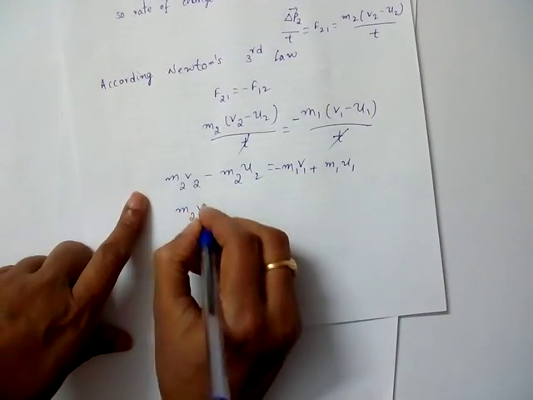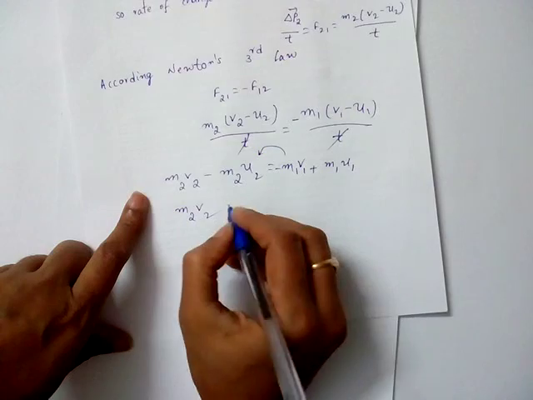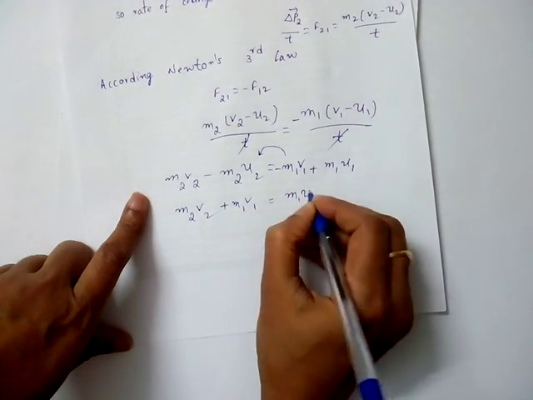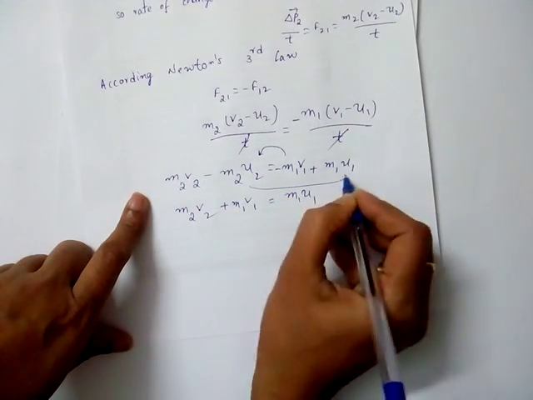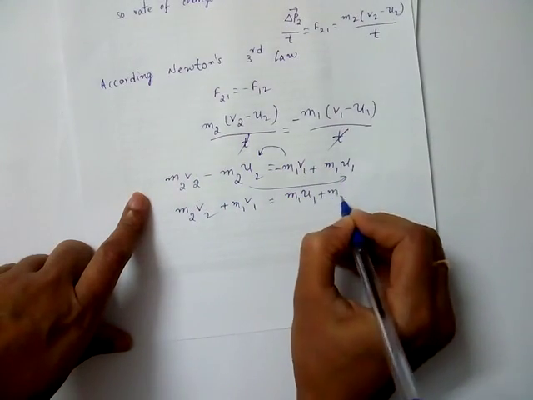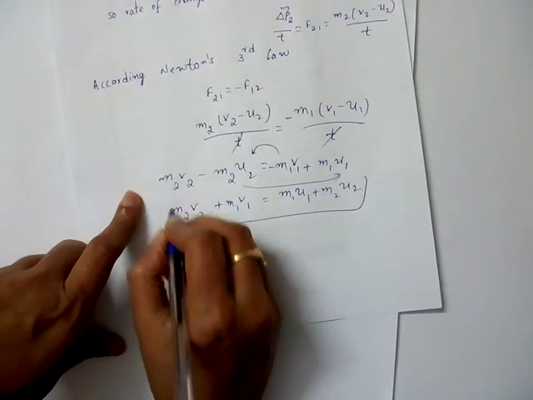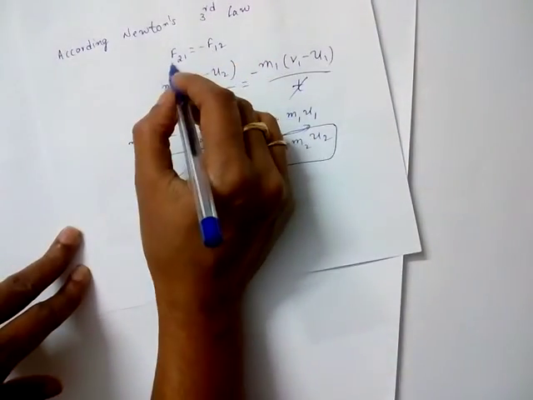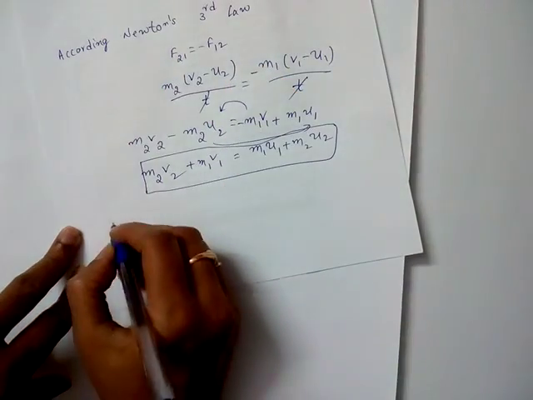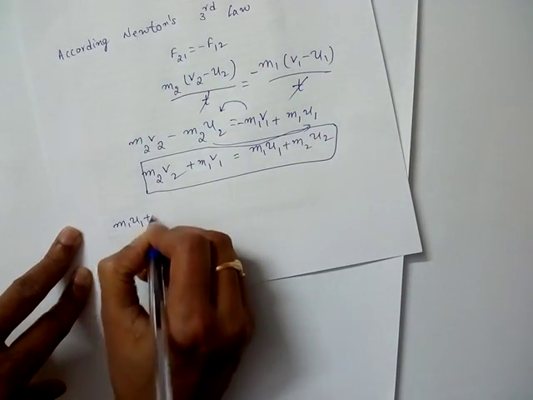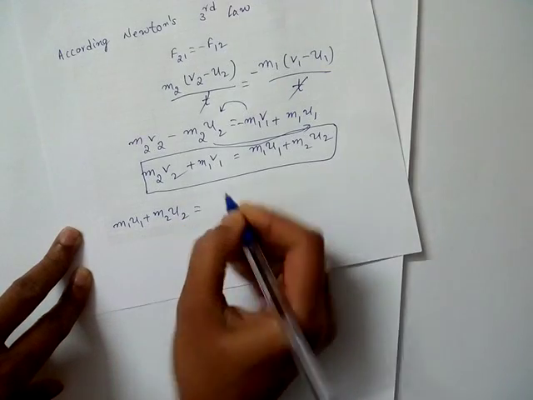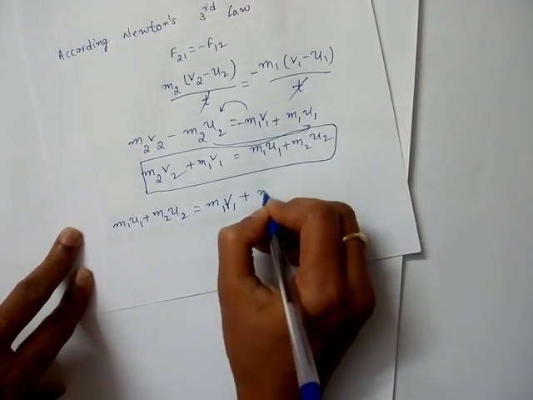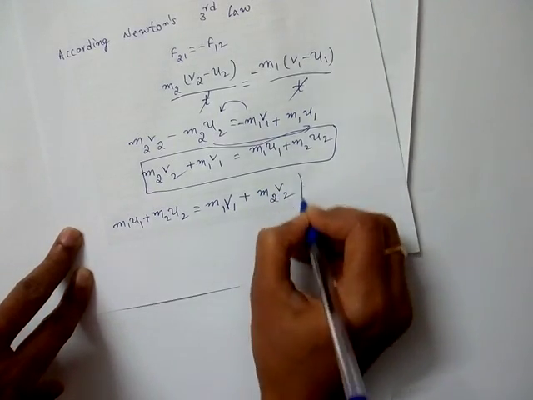So m2 v2, send this m1 v1 this side, plus m1 v1 is equal to m1 u1, take this u terms this side, m2 u2. So this is the answer. If you take F12 is equal to minus F21, you will get m1 u1 plus m2 u2 is equal to m1 v1 plus m2 v2.